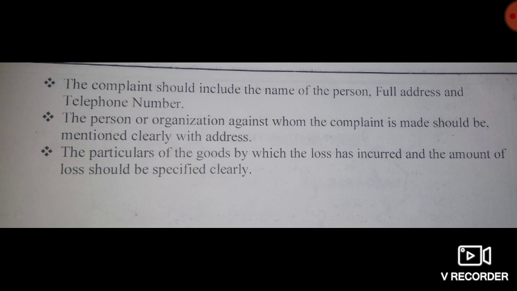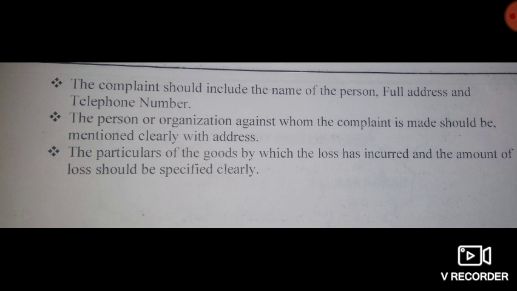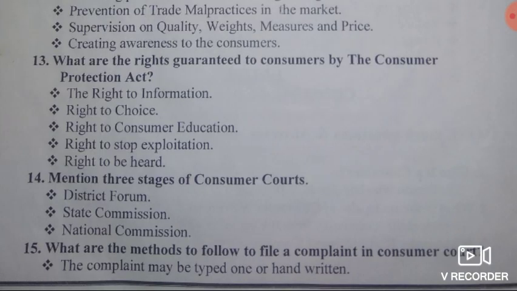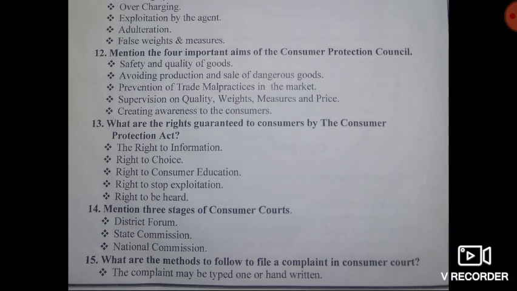Then third point, the person or organization against whom the complaint is made should be mentioned clearly with address. Then last point, the particulars of the goods for which the loss has been incurred and the amount of loss should be specified clearly. So this is about the methods to follow to file a complaint in consumer court.